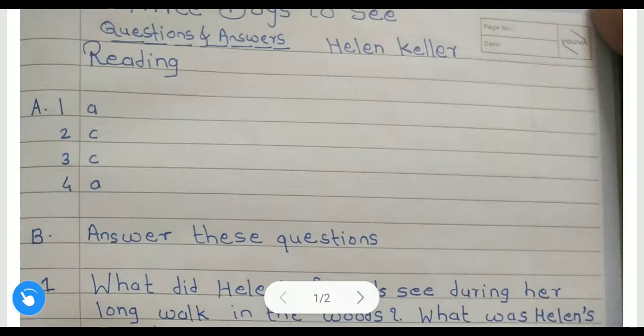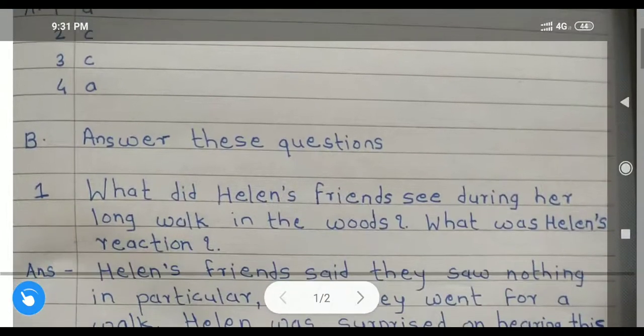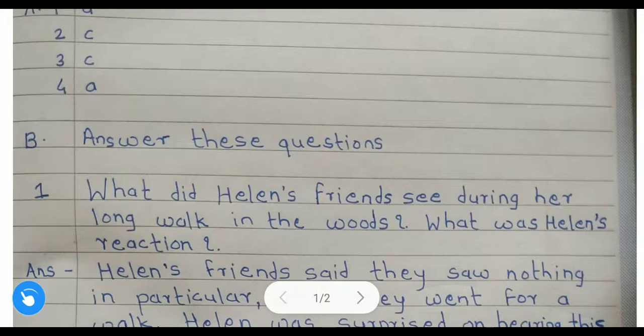Here I have given answers as well. In question 1, 2, 3, 4, the first one's answer is A, the second one is option C, the third one is C, the fourth one is A. So what you have to do is read the whole lesson carefully, and then solve that exercise.